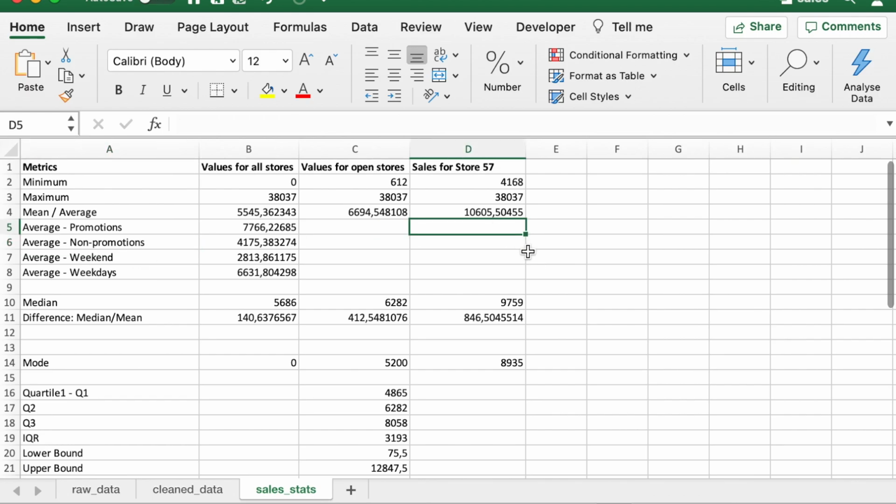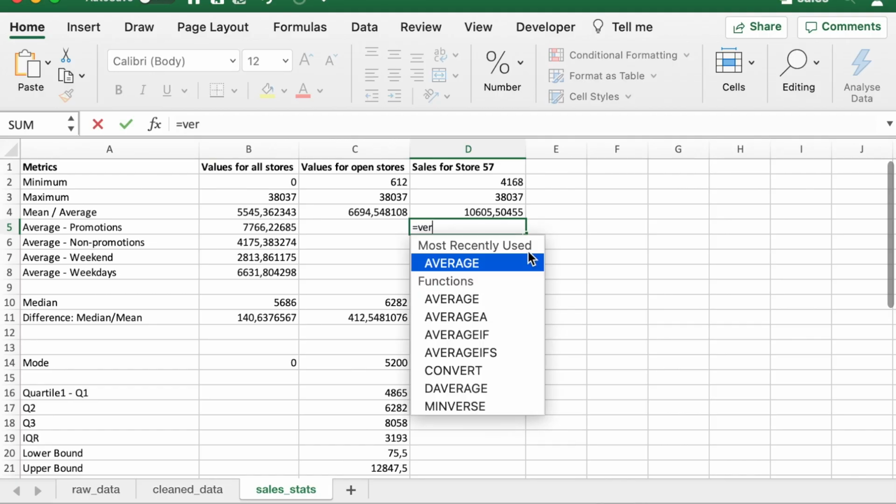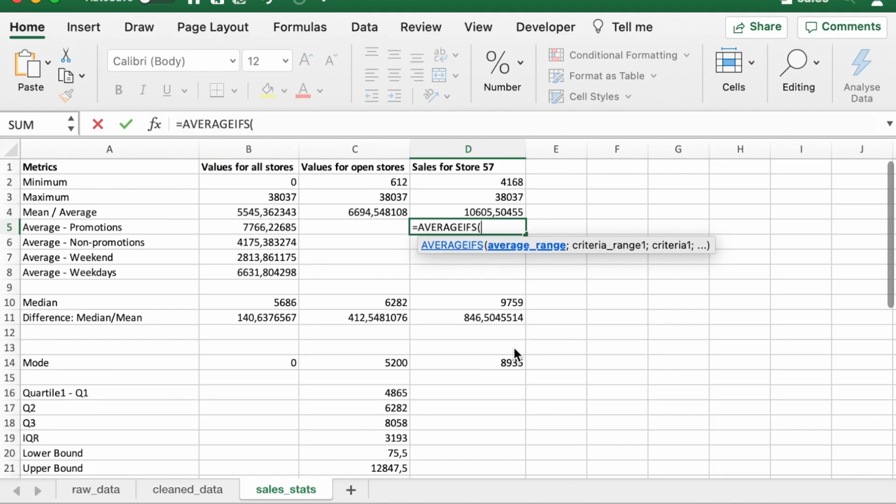For calculating the average for promotions, we can use AVERAGEIFS, because this time we will need multiple conditions. Our first condition is that we are looking at only store 57, and the second condition is that we are looking for only promotions or only non-promotion weeks. So since there are multiple conditions, it makes sense to use AVERAGEIFS in this case. Like before, we need to first specify what we want to get the average of. We want to get the average of the sales.